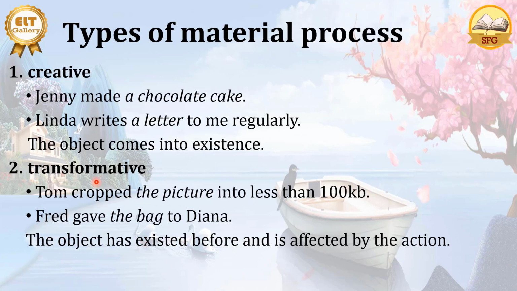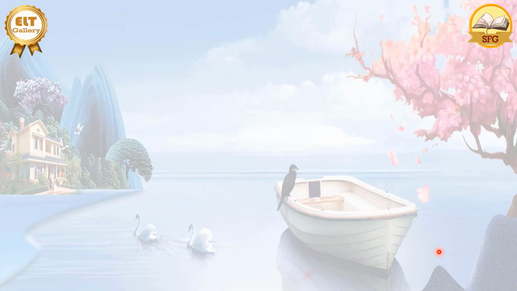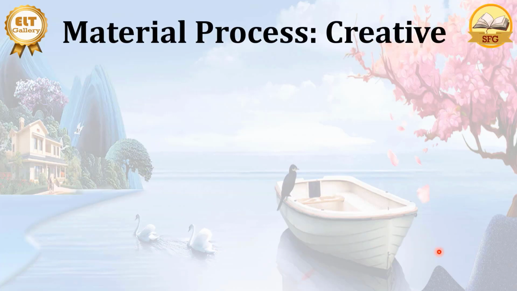So transformative here changes something about the object or about the goal of the action. The object has existed before and is affected by the action. Now let's talk about the creative process.